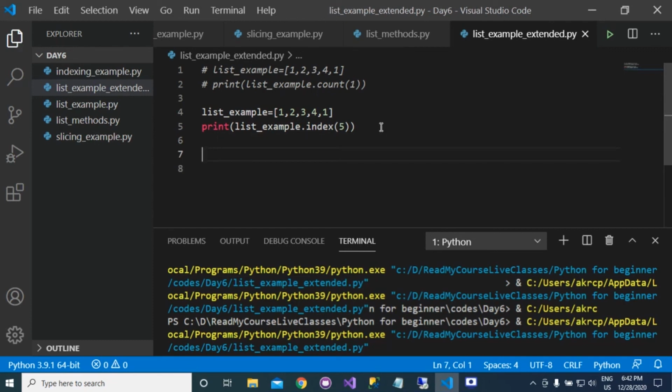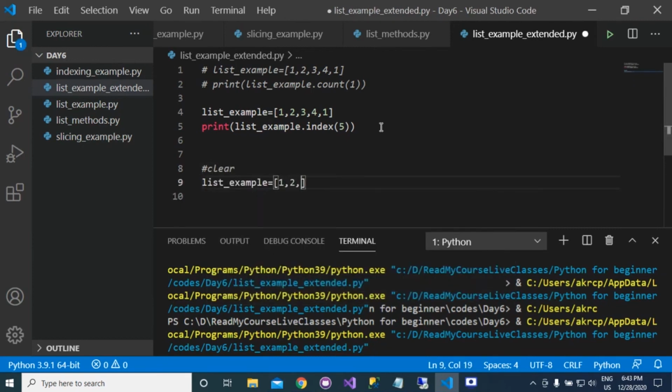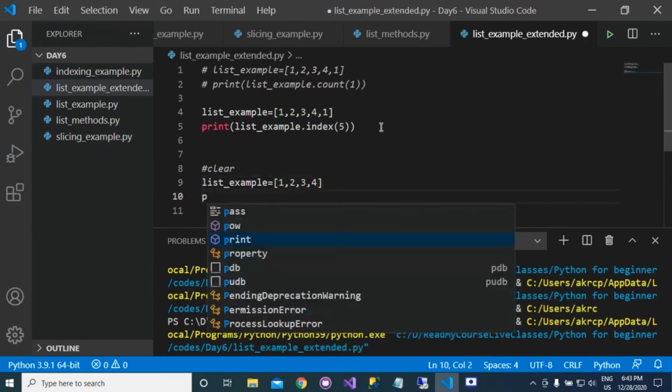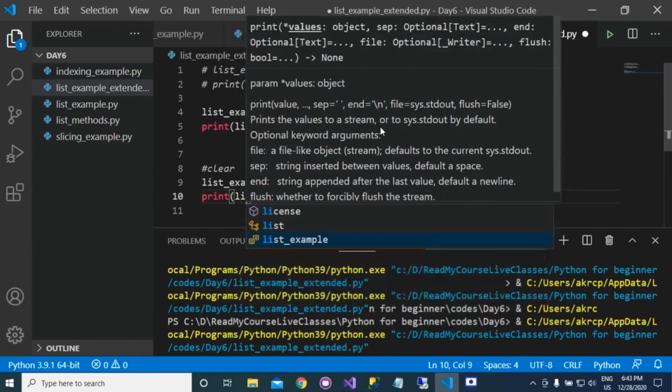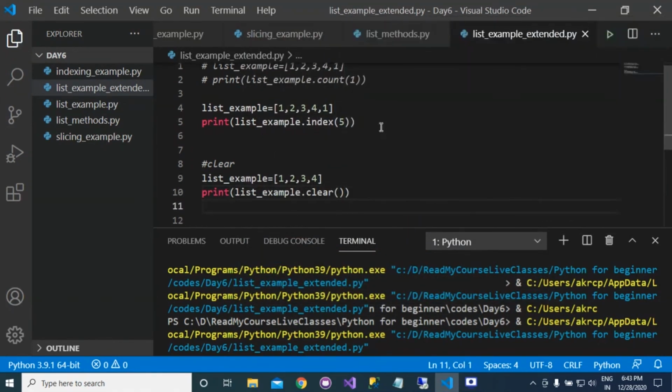Now we will be moving to the function clear. Suppose that we have a list example equal to 1, 2, 3, and 4. If you write this example dot clear, it will delete all the elements from the list.